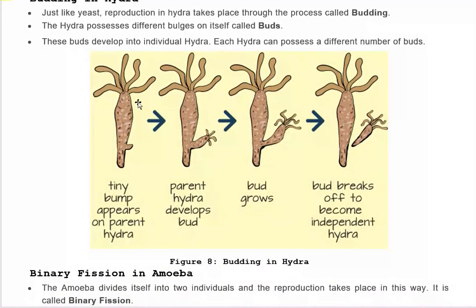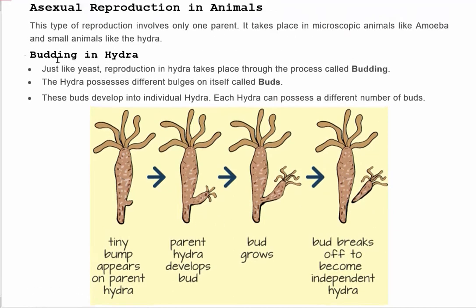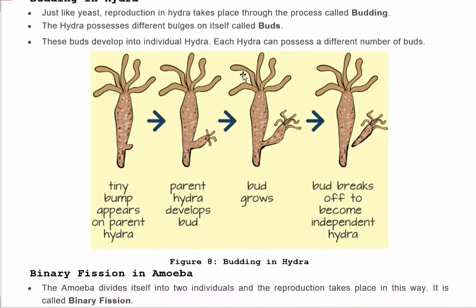As you can see in the images, this is the parent hydra, and on the body of the parent hydra a tiny bulge appears. This tiny bulge develops in the form of a small bud. When this bud grows, it gets converted into a complete hydra and gets detached from the body of the parent. So just like yeast, reproduction in hydra takes place through the process called budding. The hydra possesses different bulges on itself called buds. This is called a bud. These buds develop into individual hydra. Each hydra can possess a different number of buds.